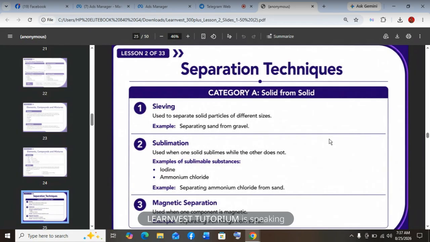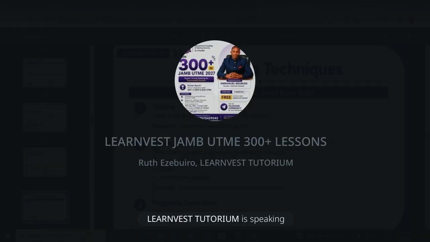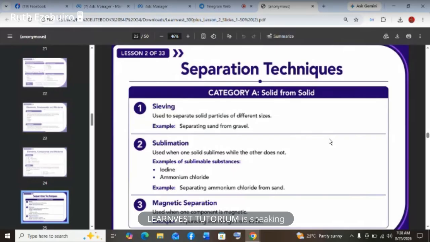Okay? So that's it. Now, category B, separating solid from liquid. You have, this is slide 26, filtration, which separates an insoluble solid that does not sediment from a liquid. An example is sand from water. Part of the sand will be floating. So you need a filter paper, a filter funnel, and a beaker or a conical flask. The liquid that is separated is called the filtrate, while the solid that remains on the paper is called the residue.